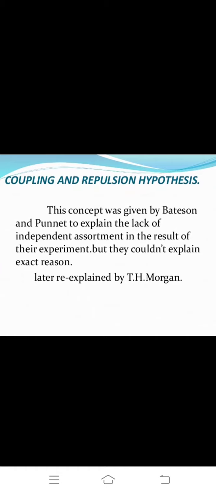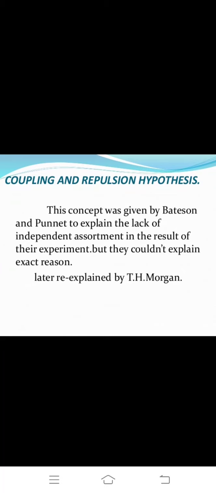Coupling and repulsion hypothesis. We observe this concept as given by Bateson and Punnett to explain the law of independent assortment in the result of either experiment, but they could not explain the reason.